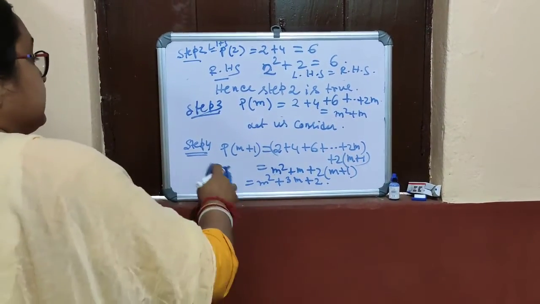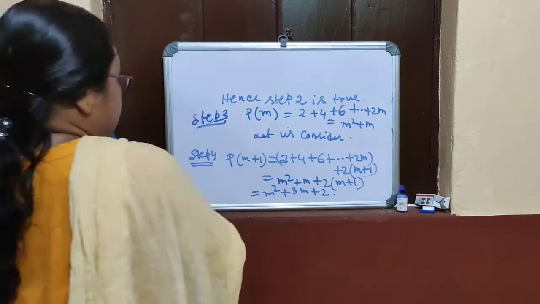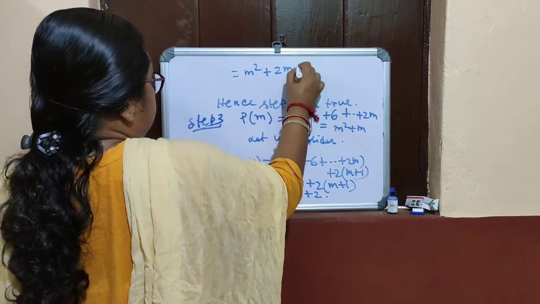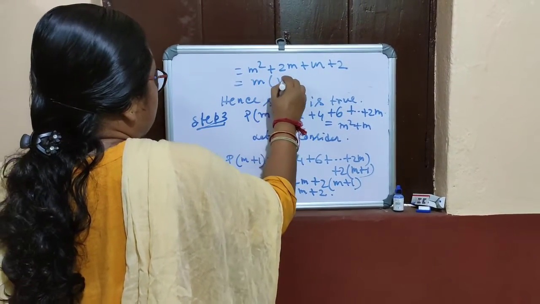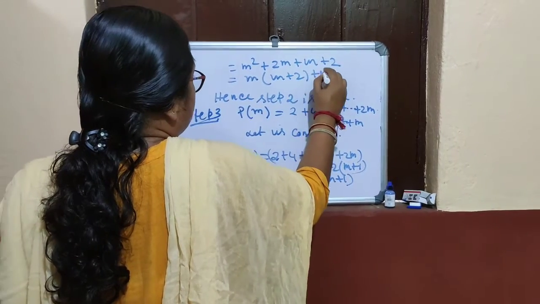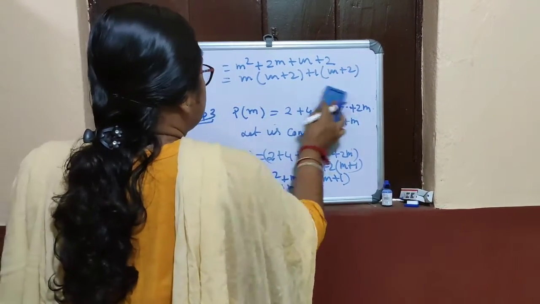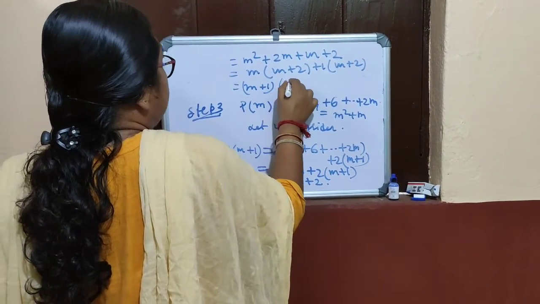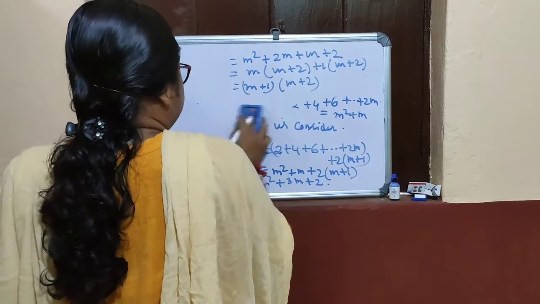Now we need a factor. This equals m square plus 2m plus m plus 2, and m plus 2 is common, so this equals m plus 1 and m plus 2.